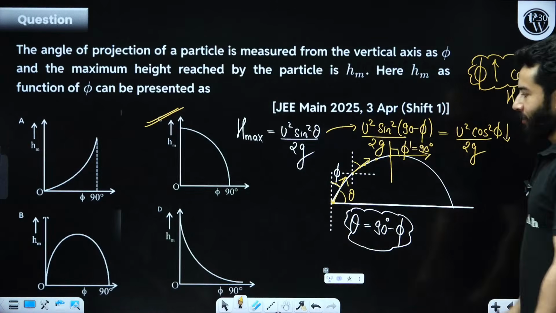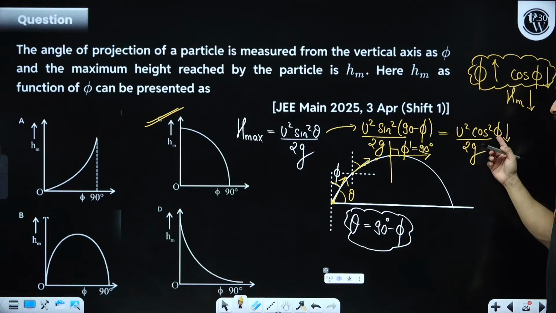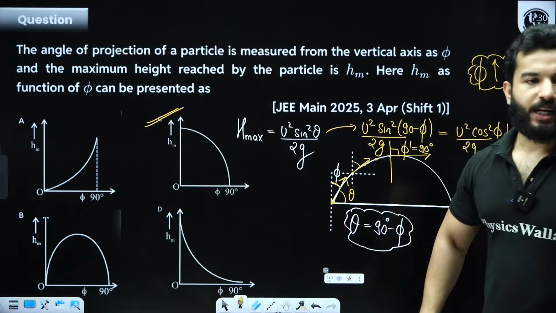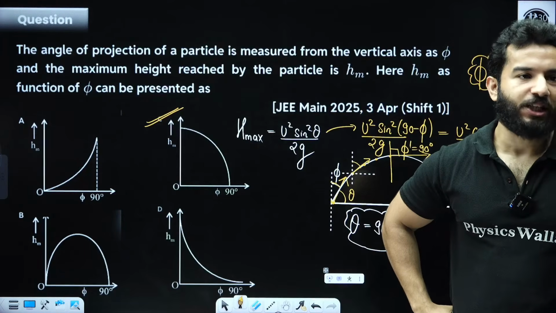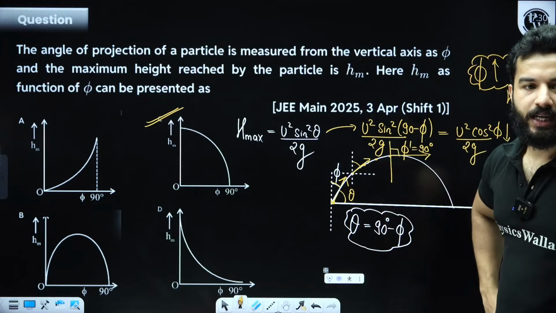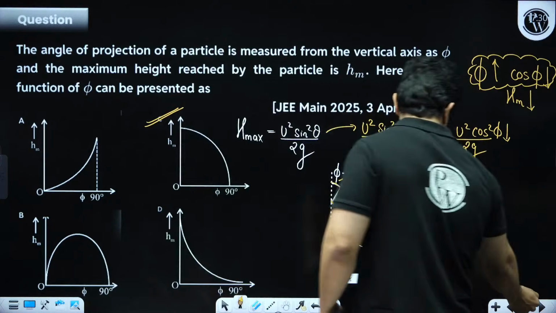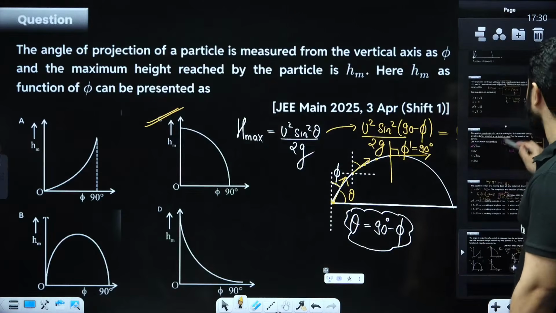So if this becomes 90 degree, then H max will become 0. Any more doubt? Please see, this is a nice problem. Okay. Clear? If you have any doubt, do let me know.